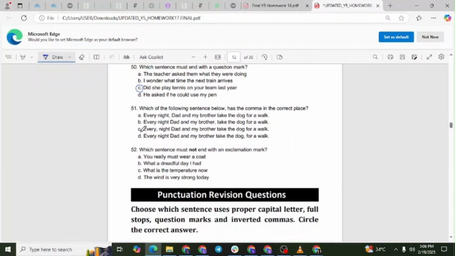Question number 51. Which of the following sentences has the comma in the correct place? The correct answer is letter C. Explanation. A comma should separate sentence elements correctly.